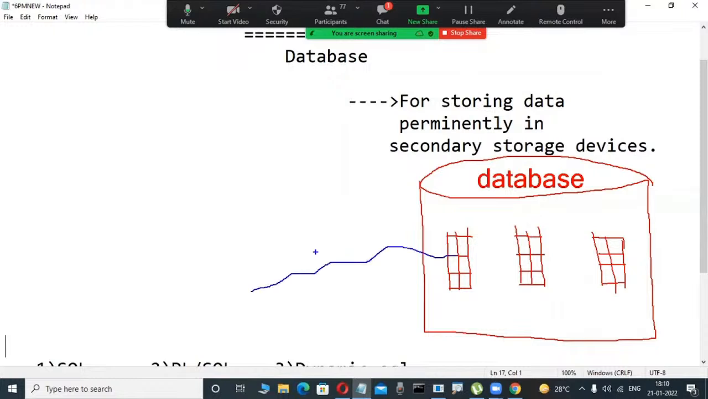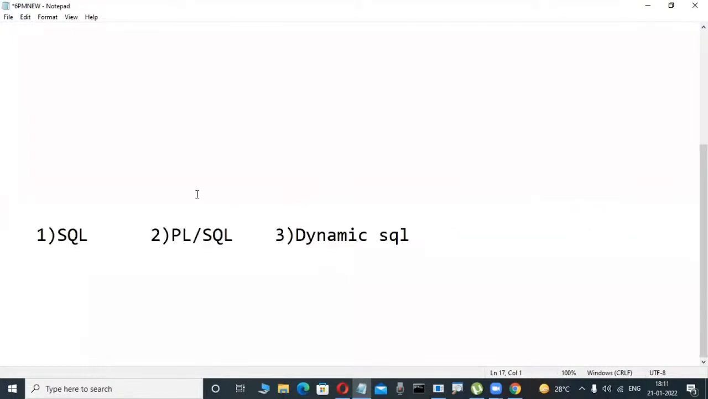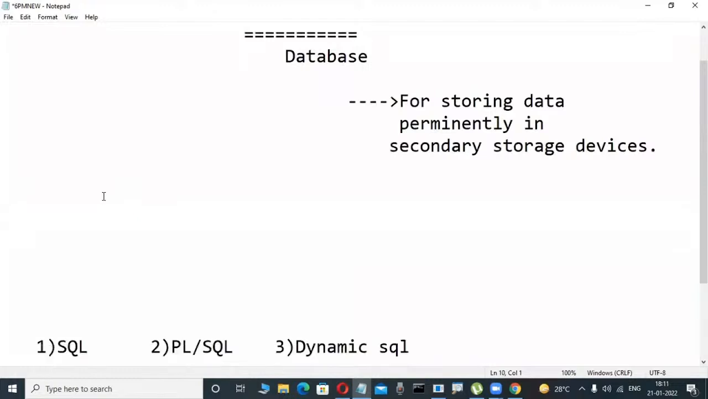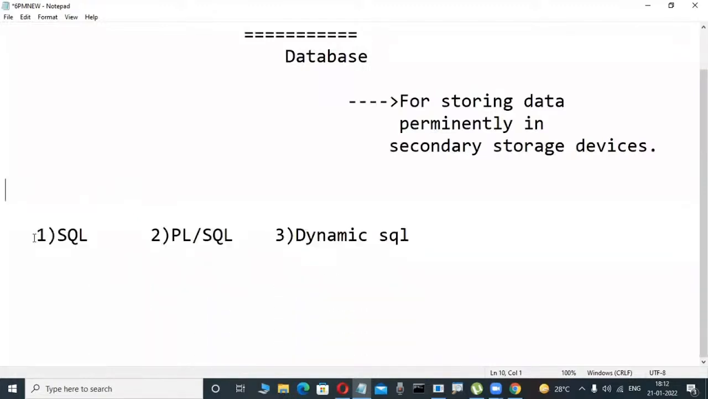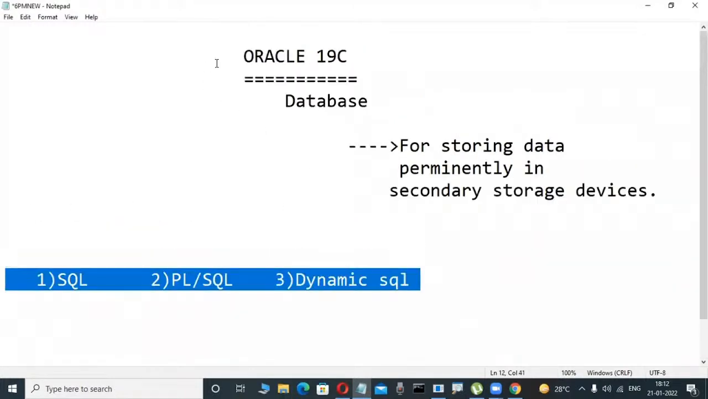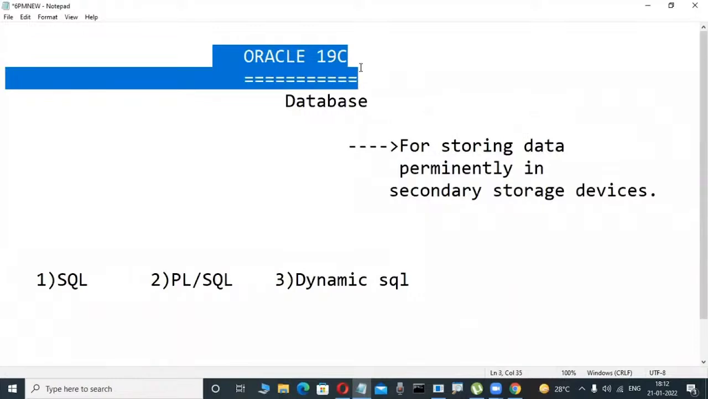We operate this data by using SQL, which is a language, the structured query language. Yesterday I told you this much, just a small thing. If you want to operate this Oracle software, we use SQL, structured query language. Another language is PL/SQL, procedural language extension for SQL. Another language is dynamic SQL. Through these three languages, we operate this Oracle software in your companies.